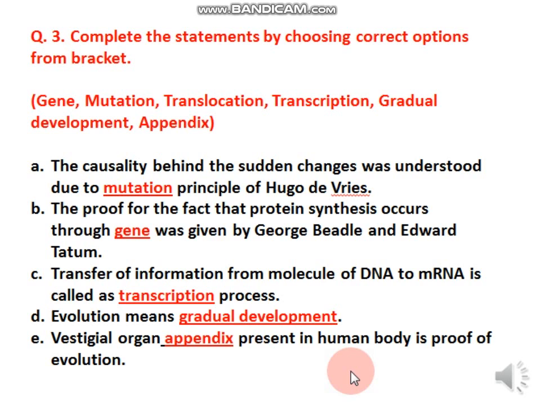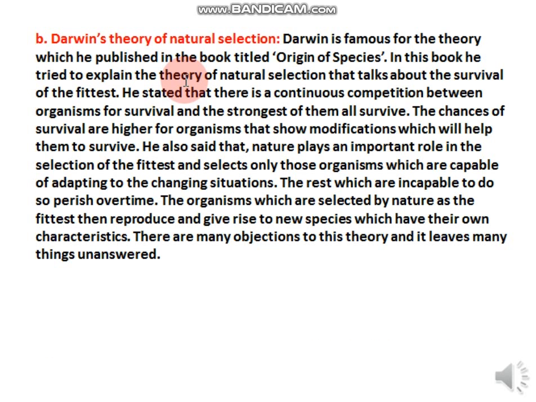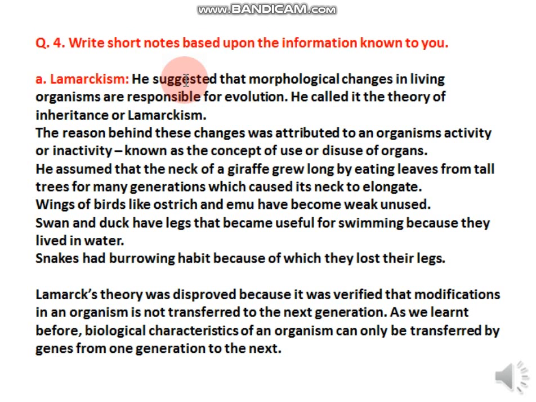Now question number 3, these are the answers, the fill in the blanks for your question number 3. The causality behind the sudden changes was understood due to mutation. Then the answer for B is gene. Answer for C is transcription. For D is gradual development. For E is appendix.